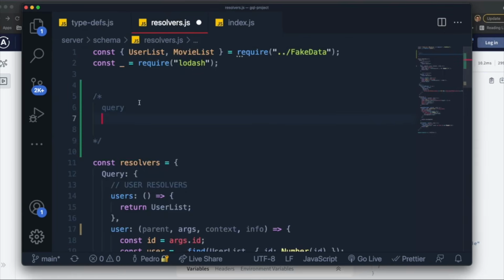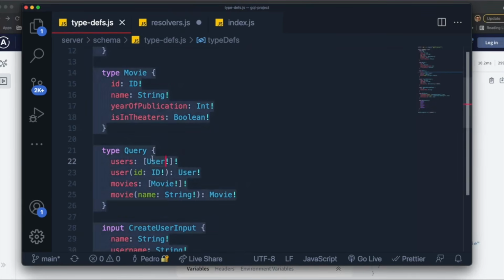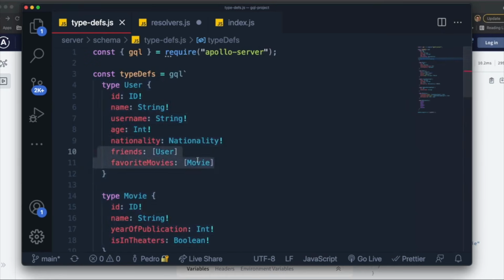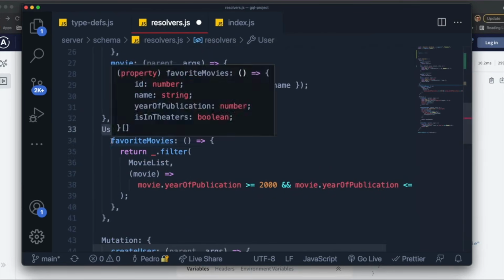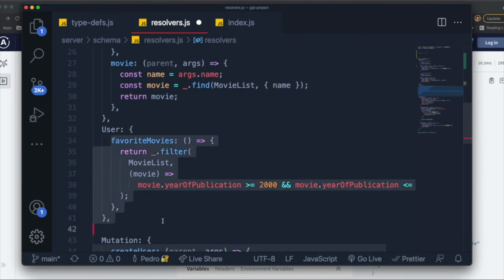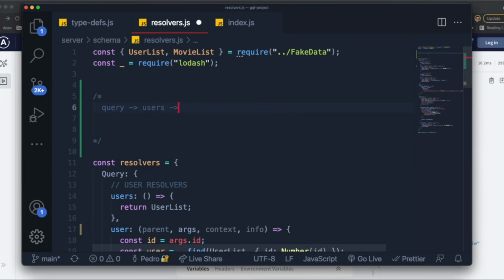So for the users, let me just put an arrow over here. We have users, which is a level below the query level. And if we go to the type of user, which is what it returns, there's actually another level, because not only does user return users, but it also returns a movie for the favorite movies. And that's why we do have a resolver individually for user, where we say what favorite movie is, right? So we have this resolver. I explained this, I think it was in the 4th or 5th episode, but we have 3 levels in our users query. So we have favorite movies over here.